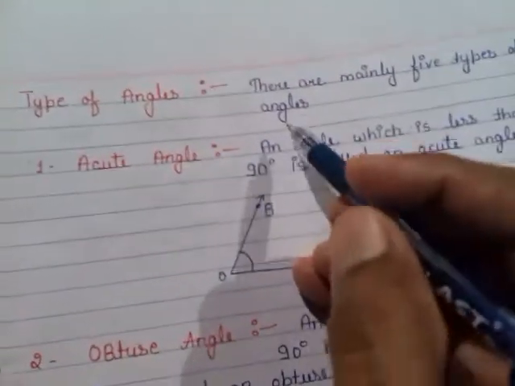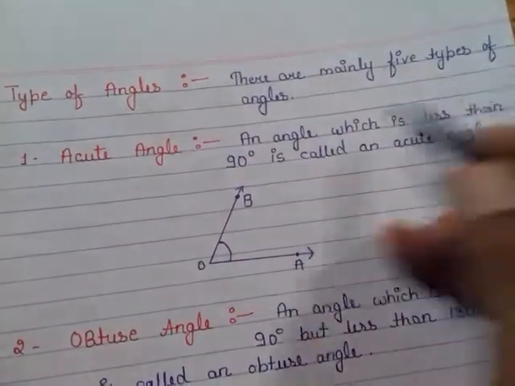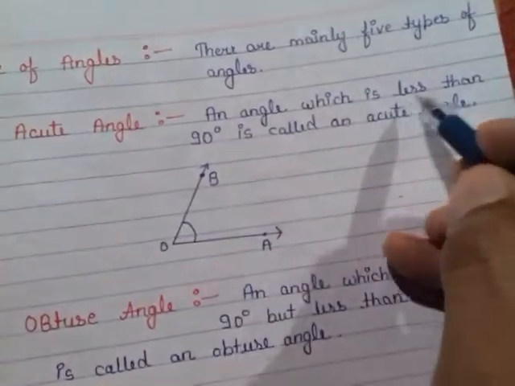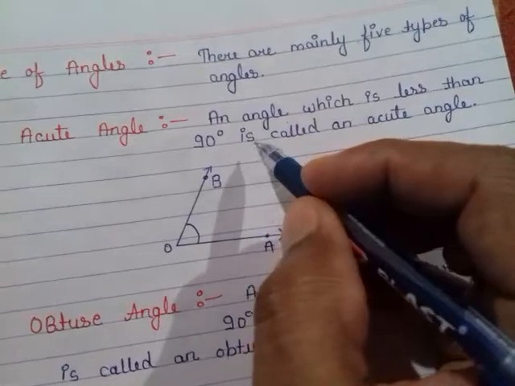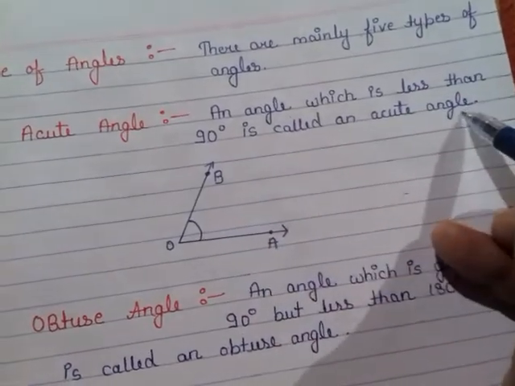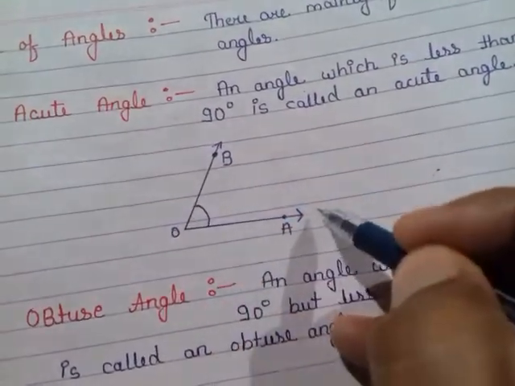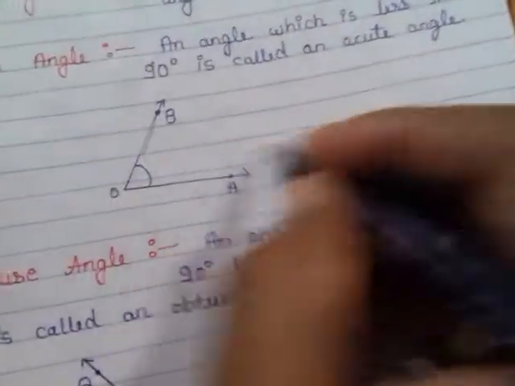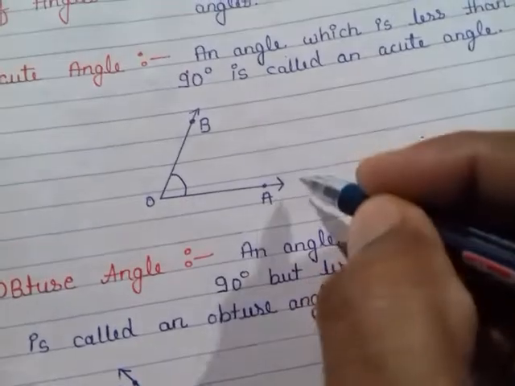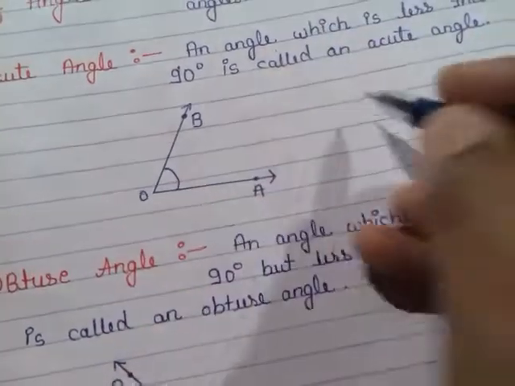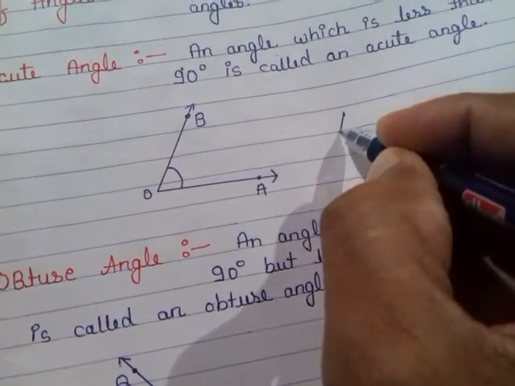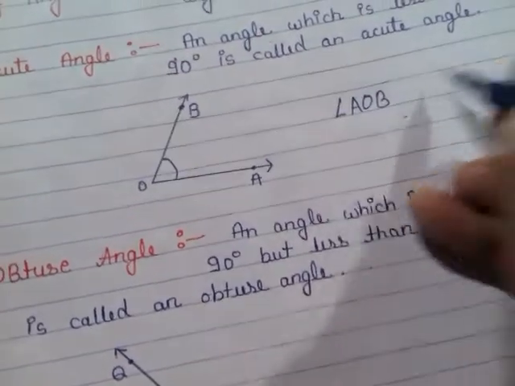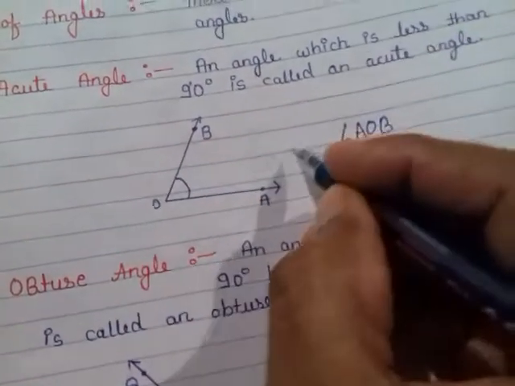Types of angles. There are mainly 5 types of angles. First, acute angle. An angle which is less than 90 degrees is called an acute angle. Its figure is like this. It is less than 90 degrees. Angle AOB is an acute angle.